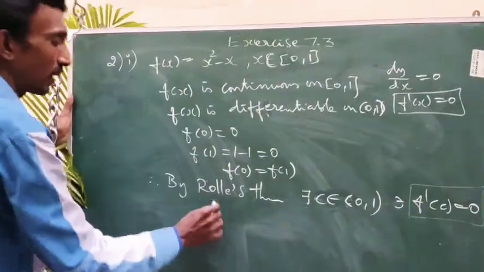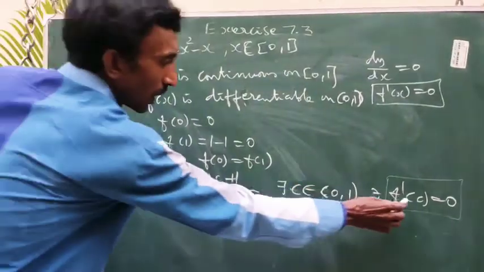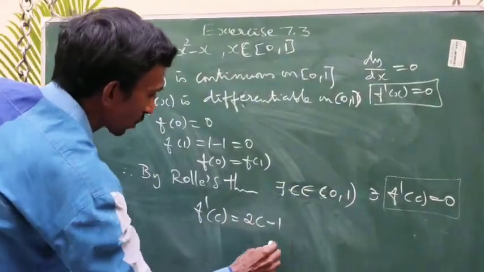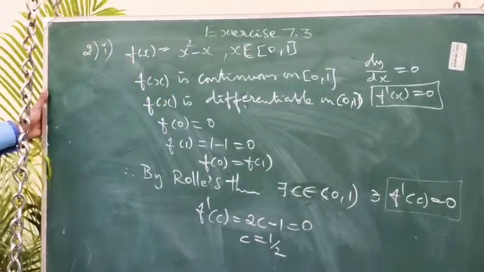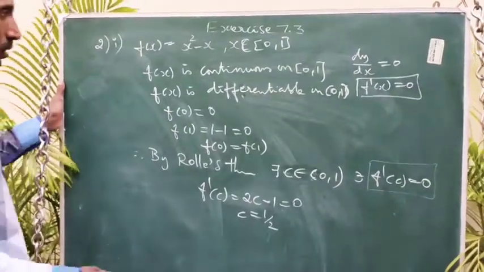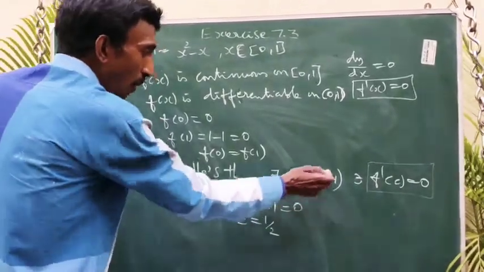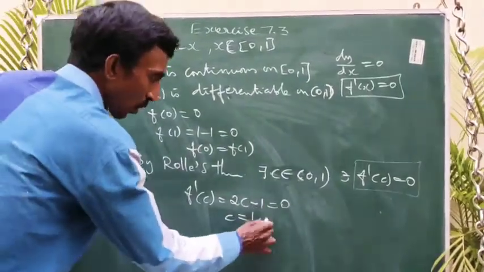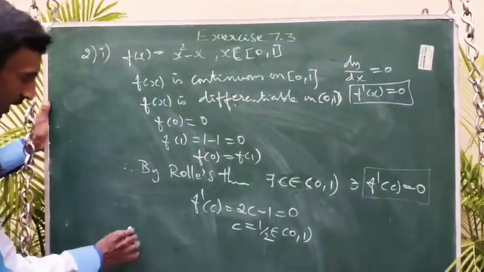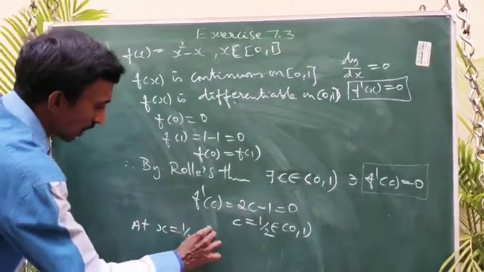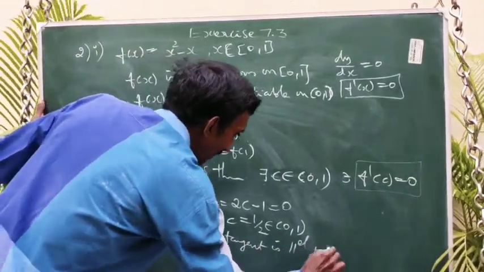So what is the first derivative? 2x minus 1, we have to put x equal to c. So 2c minus 1, equate to 0, c equal to 1 by 2. It exists, but it is a suitable value only when it belongs to that open interval. So obviously 1 by 2 belongs to the interval 0, 1. So at x equal to 1 by 2, the tangent is parallel to the x-axis.